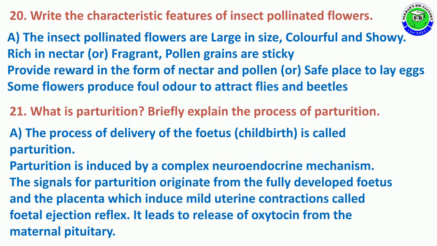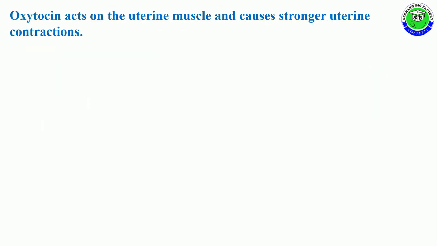The signals for parturition originate from the fully developed fetus and the placenta, which induce mild uterine contraction called fetal ejection reflex. This fetal ejection reflex leads to release of oxytocin from the maternal pituitary gland.